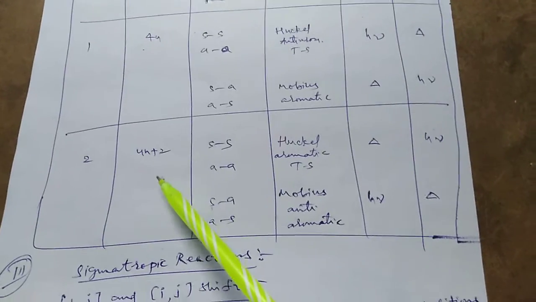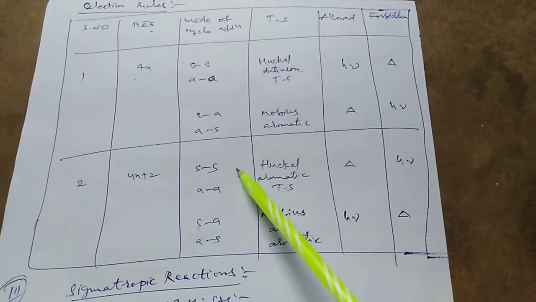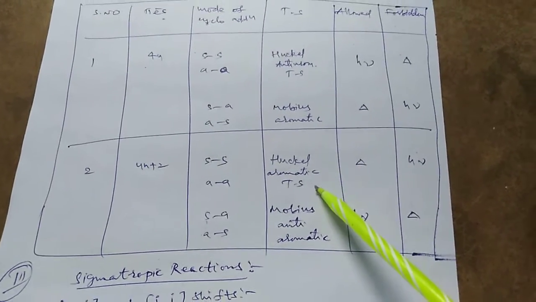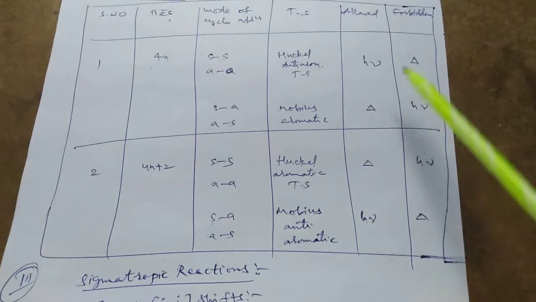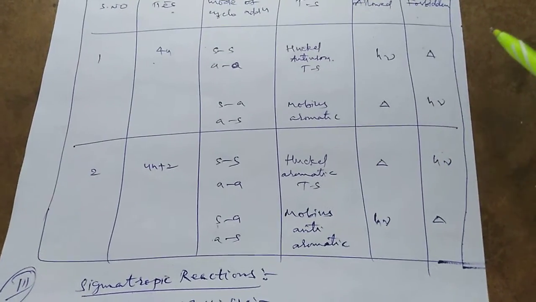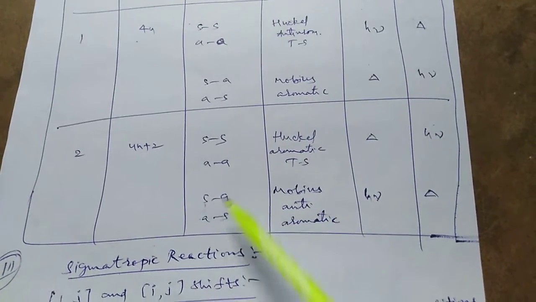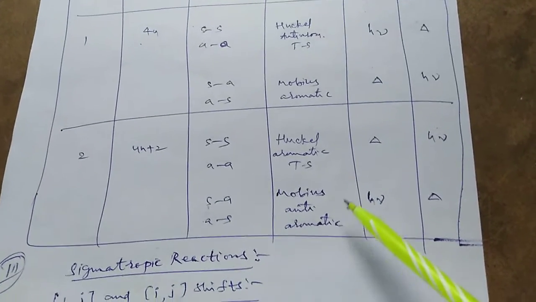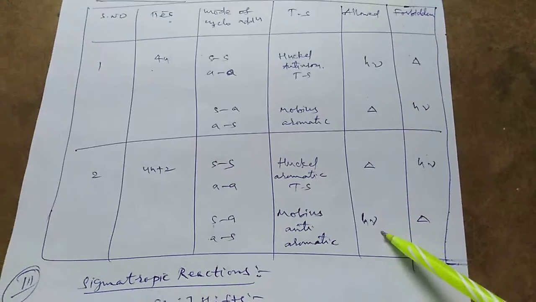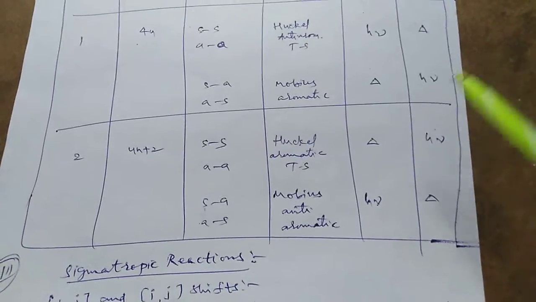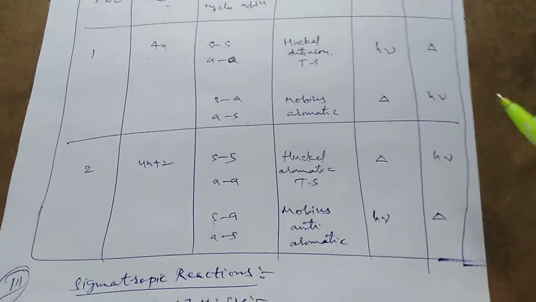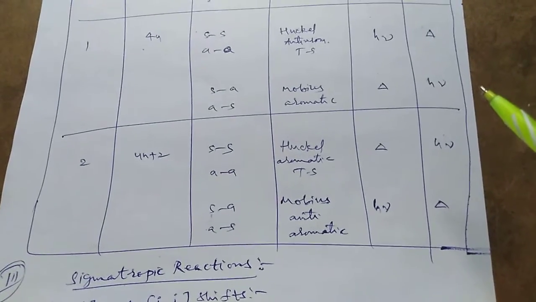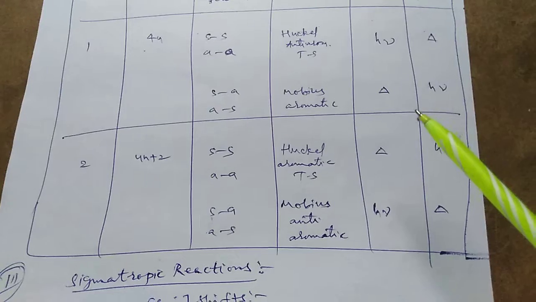Now we are explaining 4n plus 2 system. Supra, antara configurations are Huckel aromatic transition state. They are thermally allowed and photochemically forbidden. But in the antara supra, Mobius anti-aromatic transition state is obtained, photochemically allowed, thermally forbidden. So these are the selection rules for the 4n and 4n plus 2 system of the cycloaddition reaction. So with this, cycloaddition reaction is over.